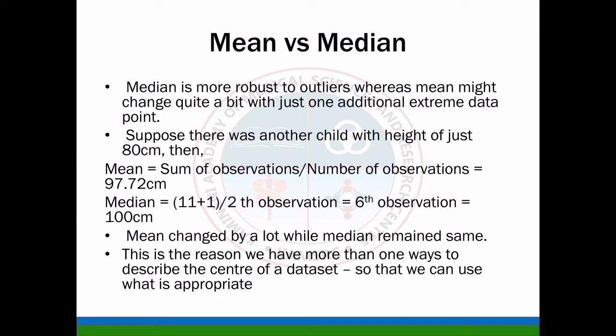So median is 11 plus 1 by 2, the sixth observation here, which is equal to 100 centimeters. What has happened? Mean changed a lot while median remained the same. This is the reason we have more than one way to describe the center of a data set, so that we can use what is appropriate. Hope it is clear to you.